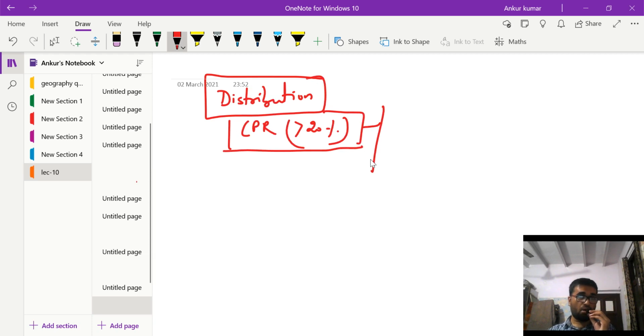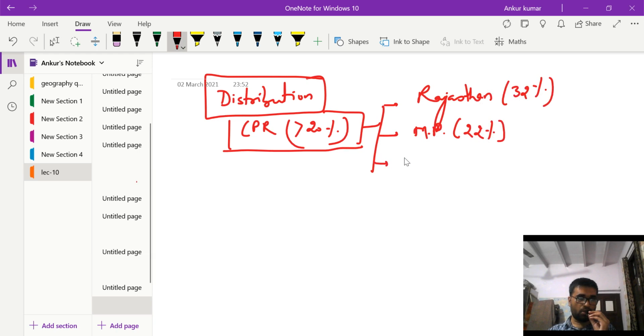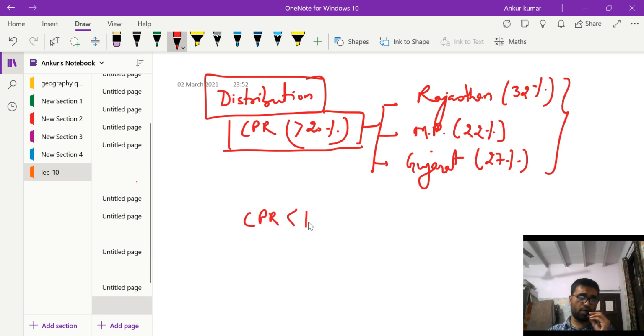These states are like Rajasthan, where the CPR is 32%, right? Madhya Pradesh, MP, where the CPR is 22%, right? Then you have Gujarat, where CPR is 27%. So these three states can be remembered here. Then the states where the CPR is less than 10%.